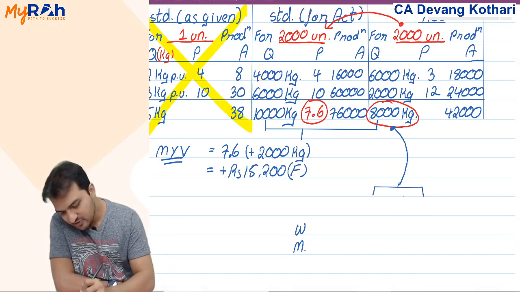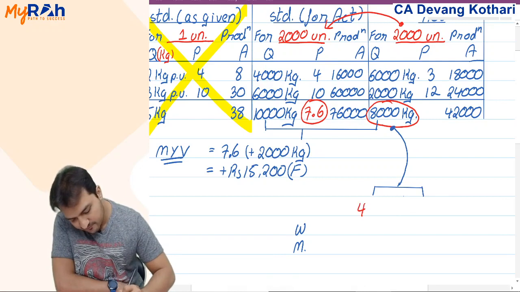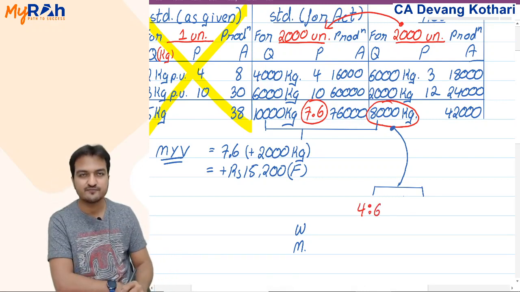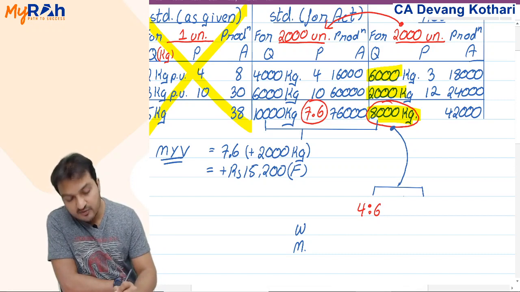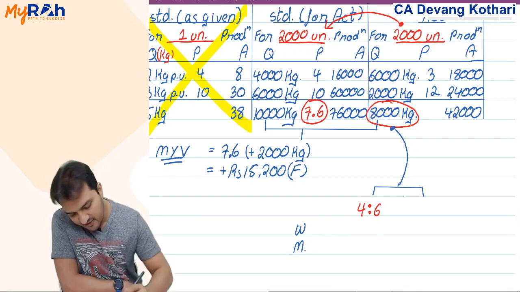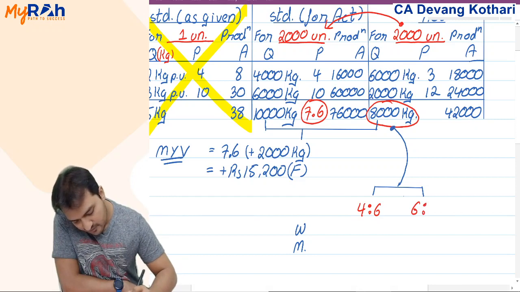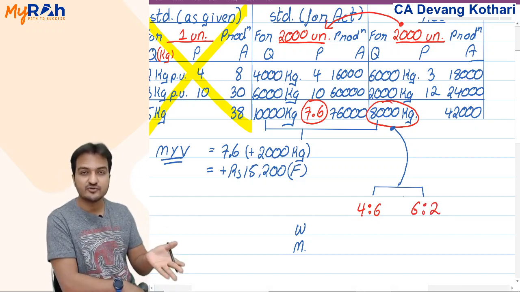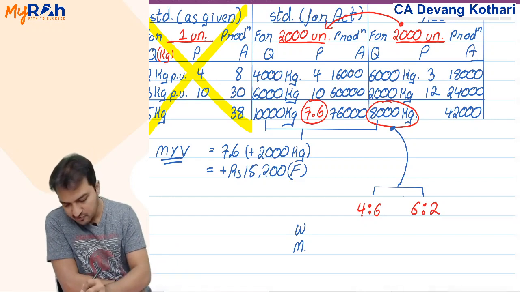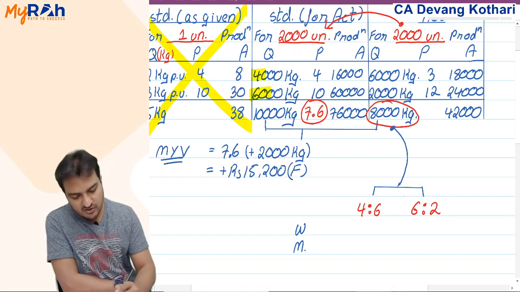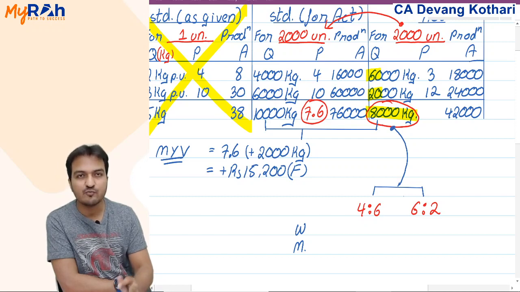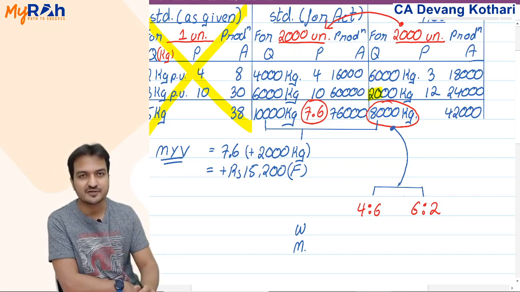Ratio: ideally it should have contained water and milk in the ratio 4:6, but actually what I have given, the 8,000, contains 6,000 water and 2,000 milk, so it actually contains water and milk in the ratio 6:2. The ratio got reversed. Ideally I was supposed to give you 4 water and 6 milk, less water, more milk. Actually what I have given you is 6 water and 2 milk. I have given you majority water, only a few drops of milk, that's it.